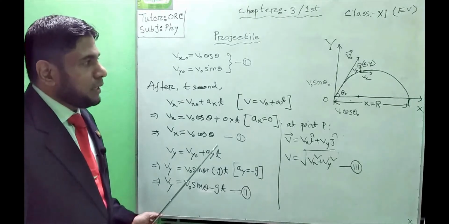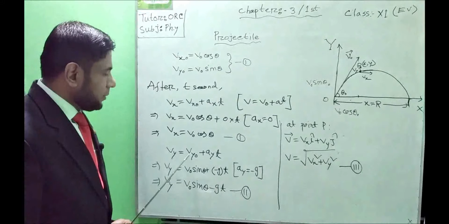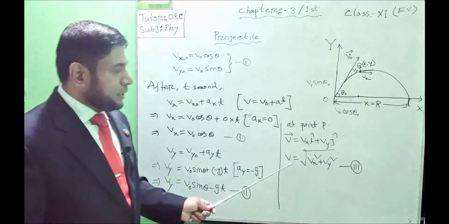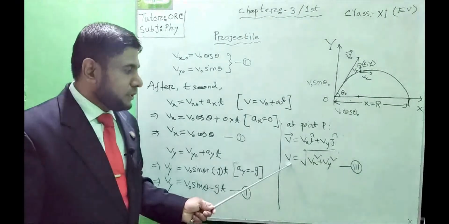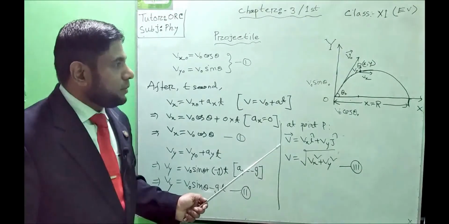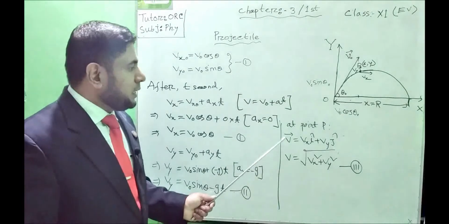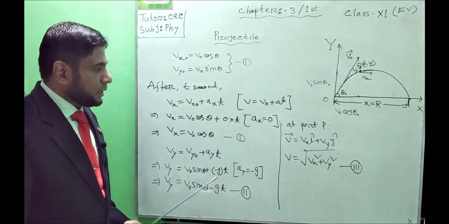Secondly, we will find out the velocity along the y-axis with the help of this formula, and lastly, with the help of this formula, we will find out the final velocity in this way. So it will help you to find out the velocity of a projectile after a definite interval of time.